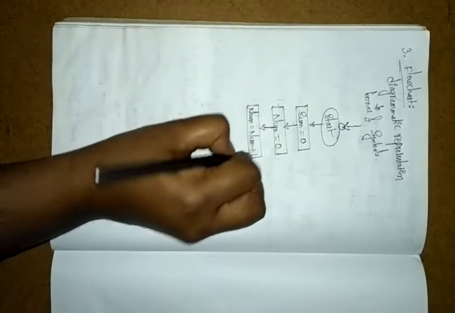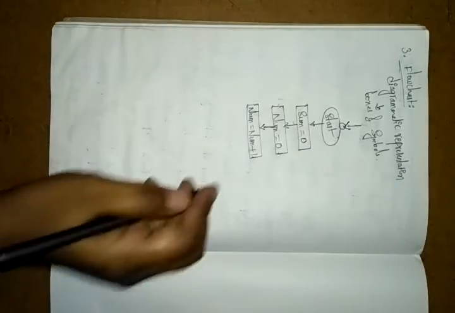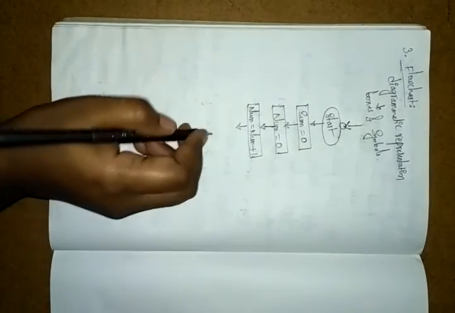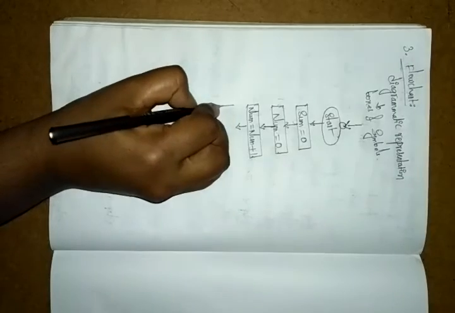Here, num means number. Next, sum equals sum plus num.